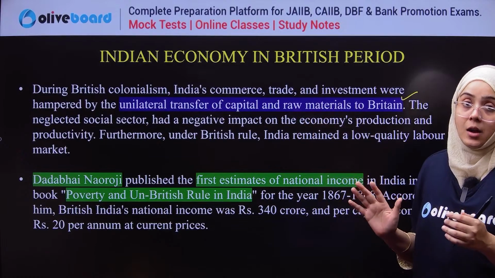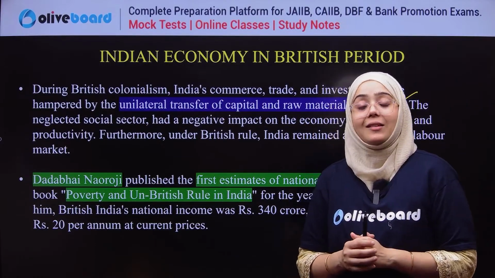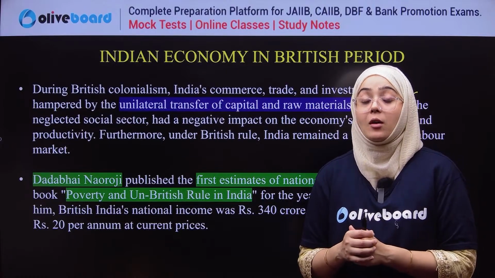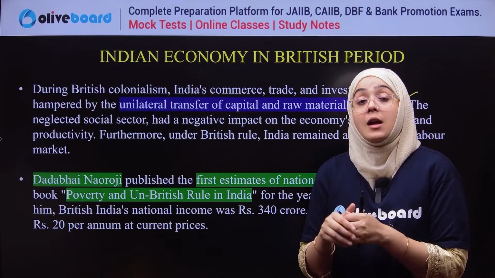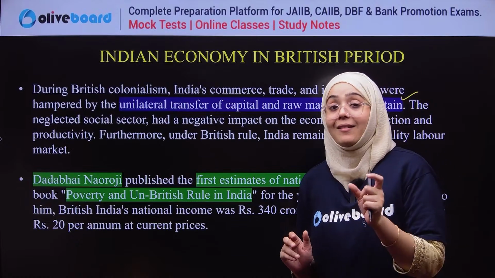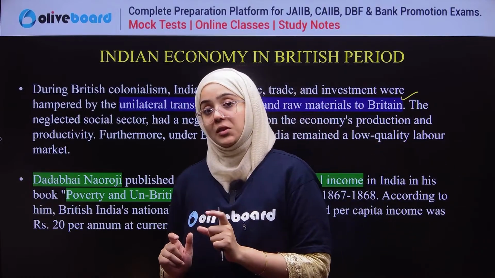to Britain. Now you all know GDP, gross domestic product. While calculating gross domestic product, we have to involve the complete production of goods and services. So GDP is actually the value of the final goods and services produced.